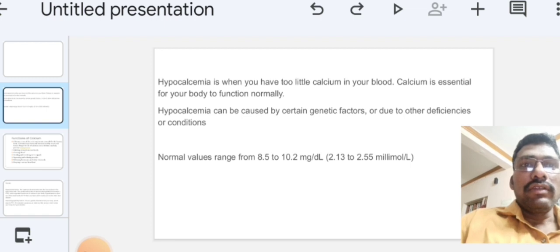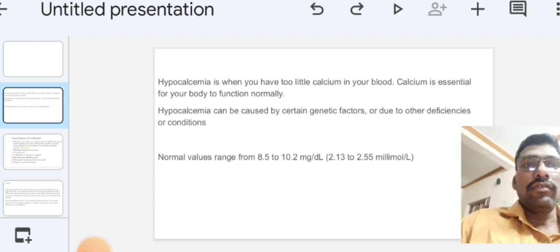The normal value ranges from 8.5 to 10.2 milligram per dl. The normal amount of calcium in our blood is 8.5 to 10.2 milligram per dl, or 2.13 to 2.55 millimole per liter.